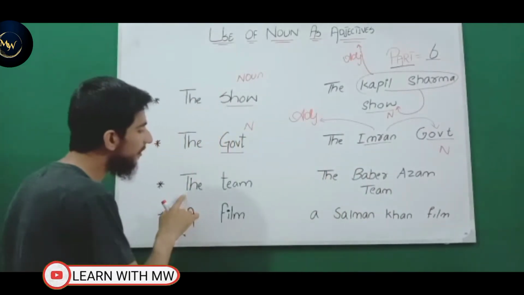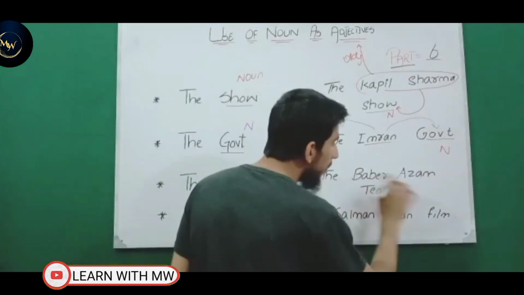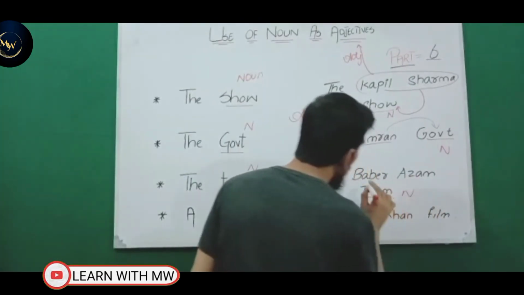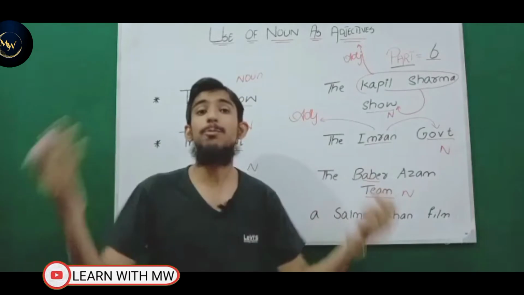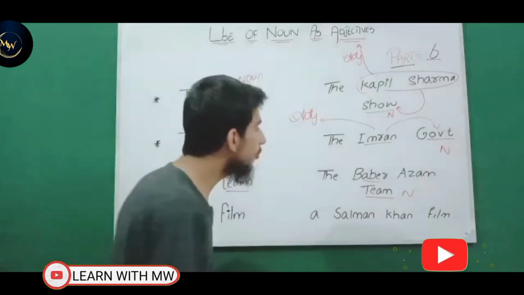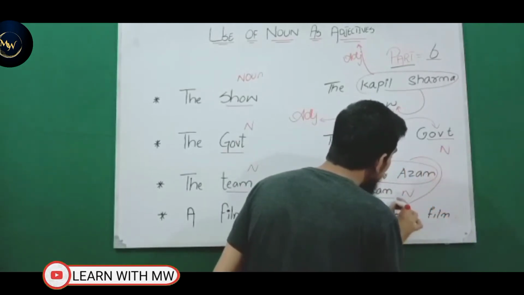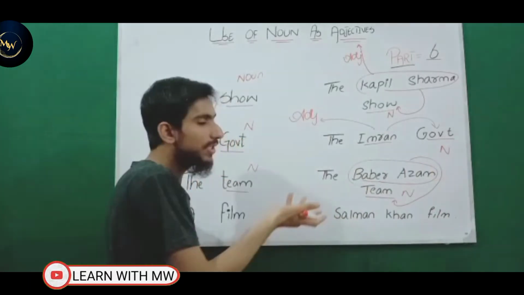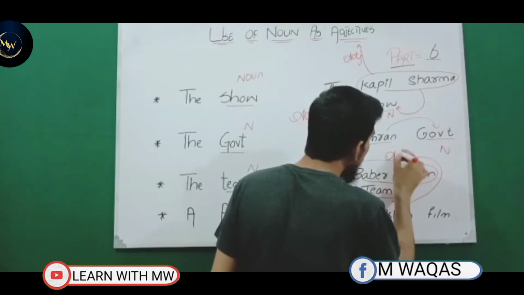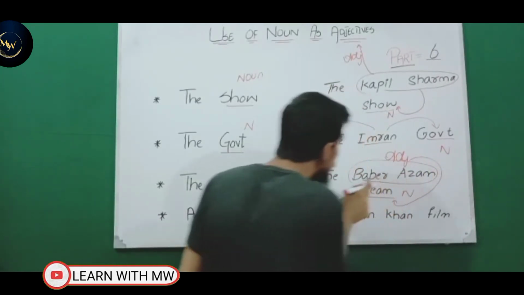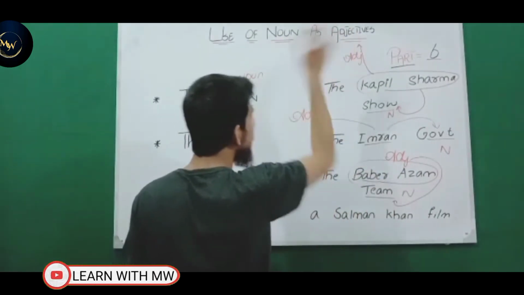So look at the third example, the team. Team is a noun in this example, and the same here, the Babar Azam team. So team is again a noun, but the Babar Azam team is not just Babar Azam's. There is the Rohit Sharma team, there is the Rizwan team, there is the Multan Sultans team, there is the Peshawar Zalmi team. So look, Babar Azam is adding meaning to the noun in terms of quality, because it's showing the team of Babar Azam. So Babar Azam is a noun, but it adds meaning to the noun. That's why Babar Azam is behaving as an adjective. So we have learned that a noun can also be used as an adjective in English grammar.